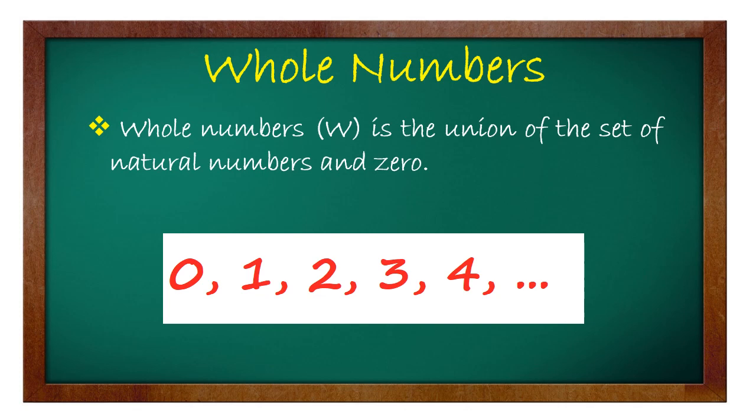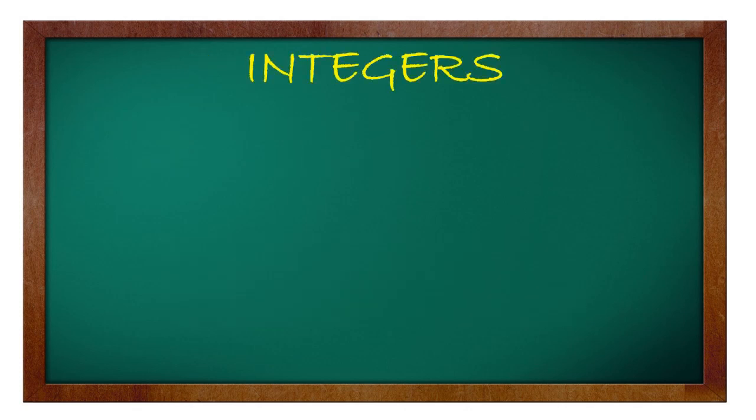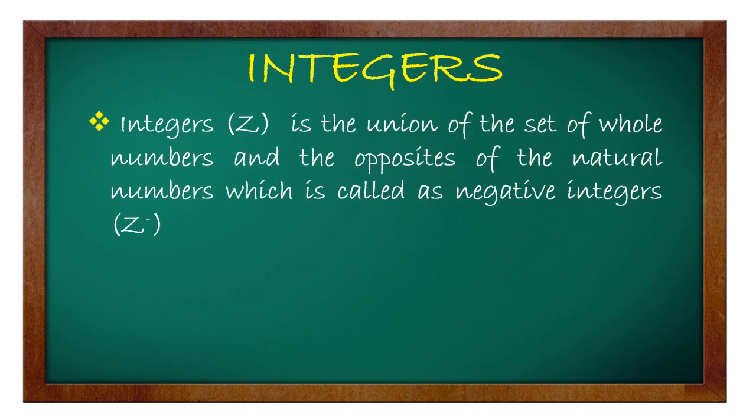Okay? The next category that we have is the integers. So, we already know that the integers is the union of the set of whole numbers and the opposite of the natural numbers, which is called negative integers. Sa madaling sabi, ang integers natin ay yung positive integers, 0, at saka negative integers.